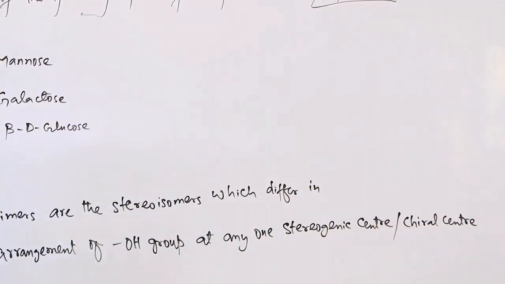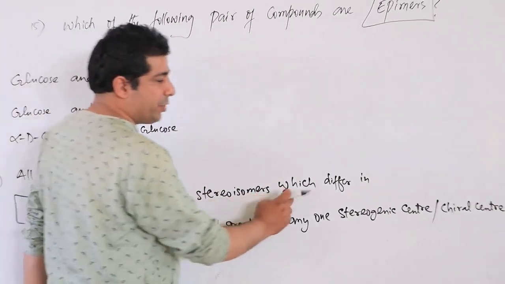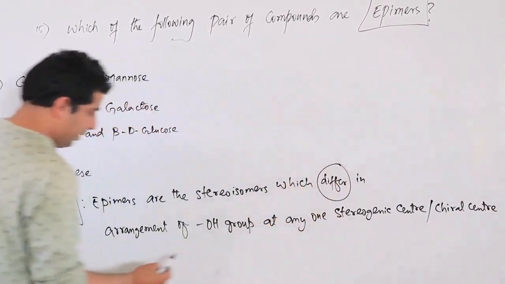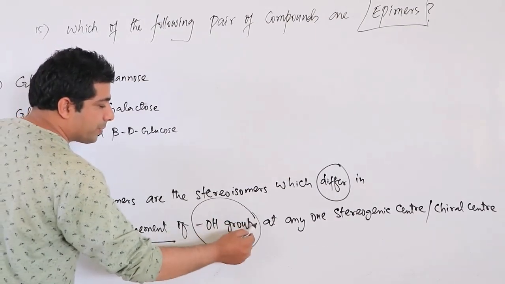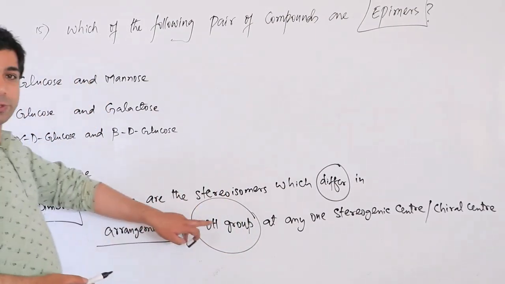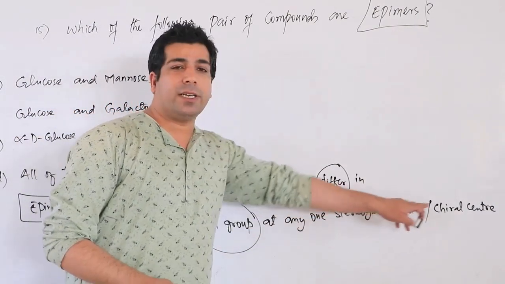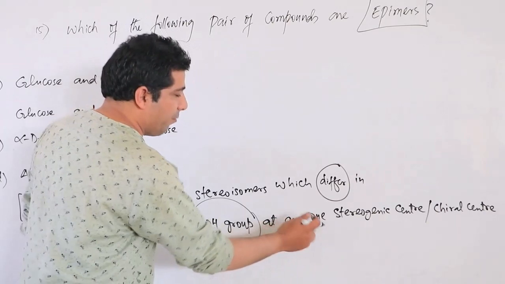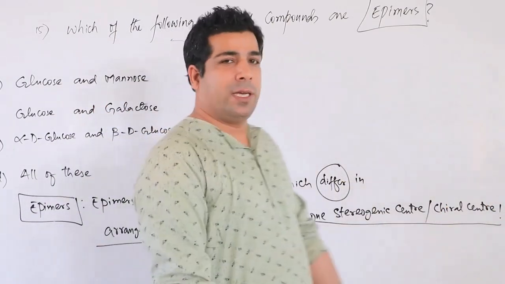So what are epimers? Very easy. Epimers are the stereoisomers which differ in arrangement of which group? OH group, at any one stereogenic center or chiral center. So let's get started.